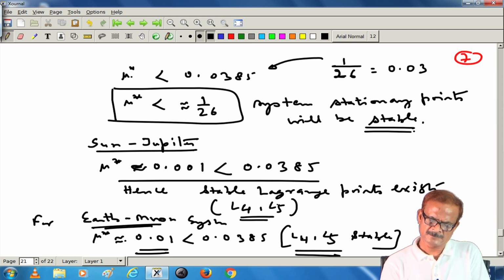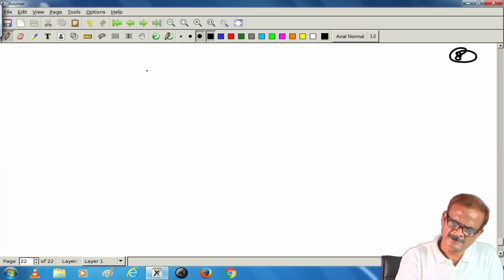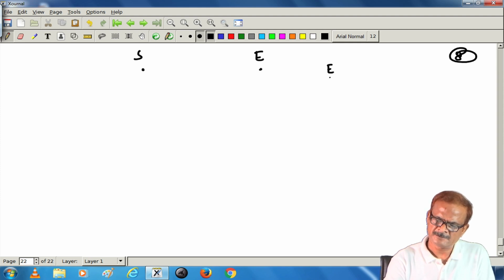For the Sun Jupiter system also this is stable. And for the Sun Earth system, the Sun is there and the Earth is there. So, Earth mass divided by m Sun plus m Earth equals mu star. This may be of the order of 10 to the power minus 6.